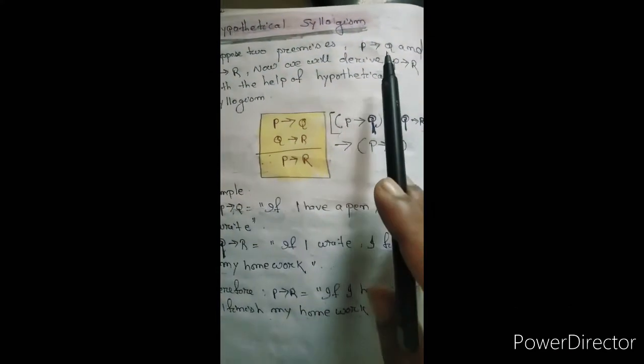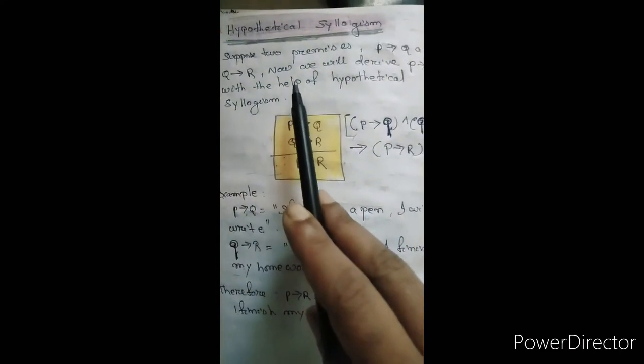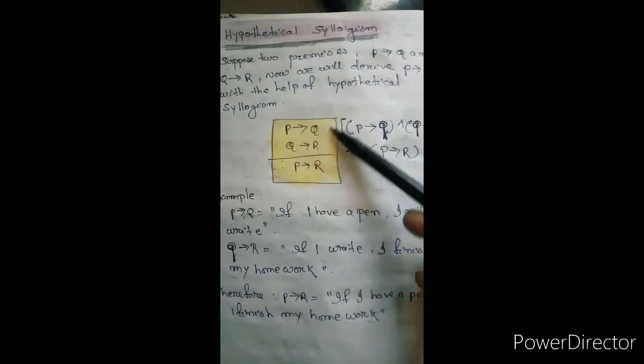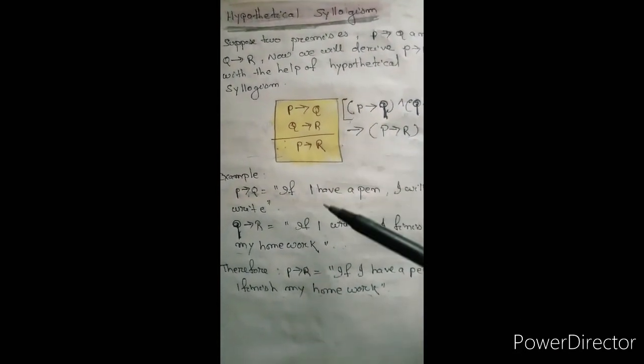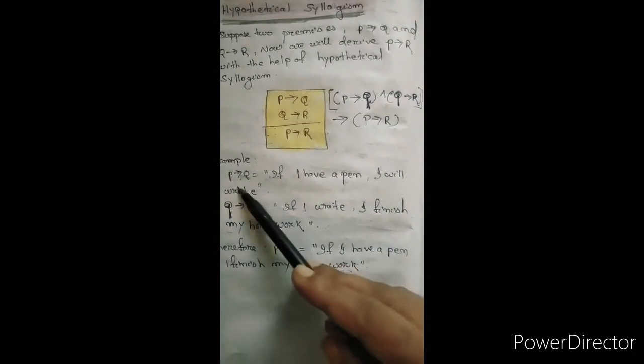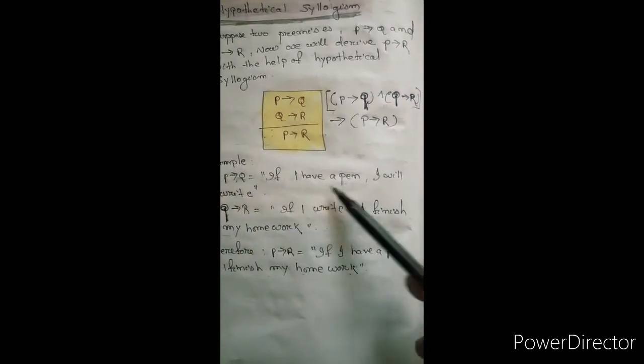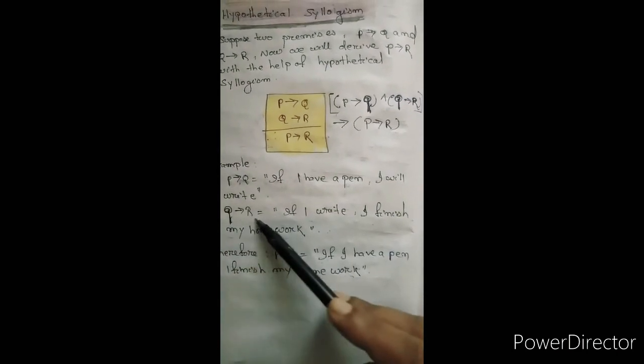Next rule, we will study hypothetical syllogism. Suppose two premises, P implies Q and Q implies R, are given. Then the result will be P implies R. That is according to hypothetical syllogism. A real life example: P implies Q, if I have a pen, I will write. Q implies R: if I write, I finish my homework. Therefore the result is P implies R: if I have a pen, I finish my homework. That is done by hypothetical syllogism.